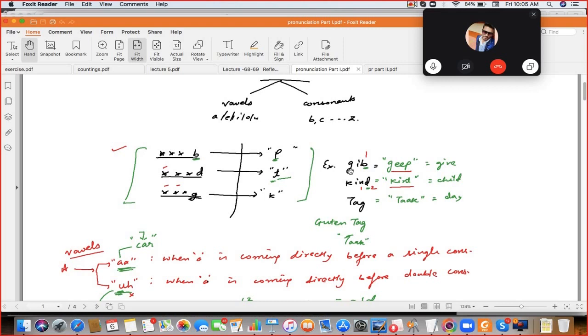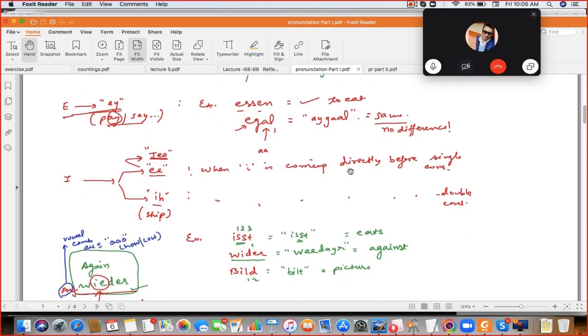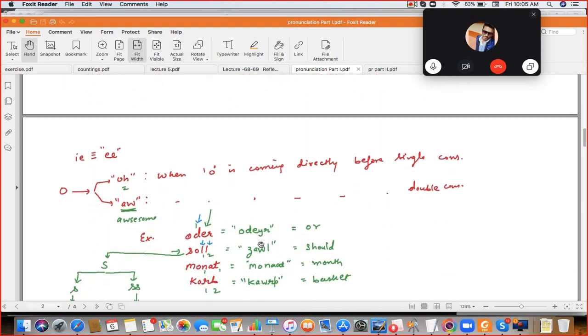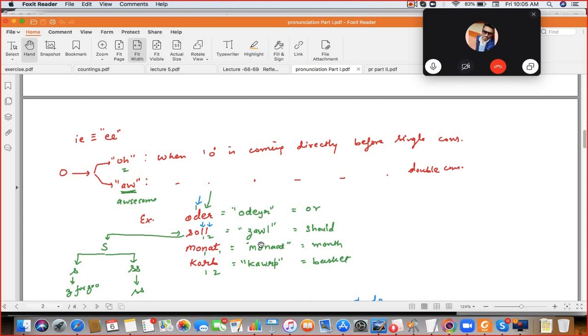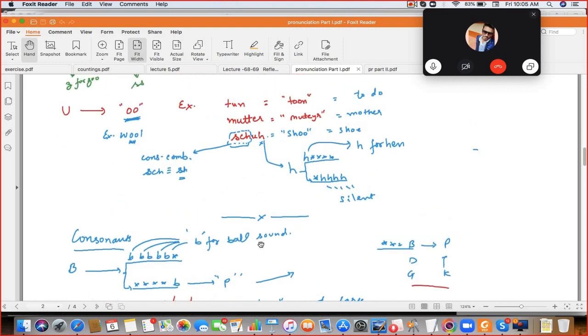kin, tak, Alt, fragan, dragon, Asian, egal, east, widder, built, oder, zaul, monad, kor. Monad and corp. Okay. tun, next. mutter, good. Shoe.